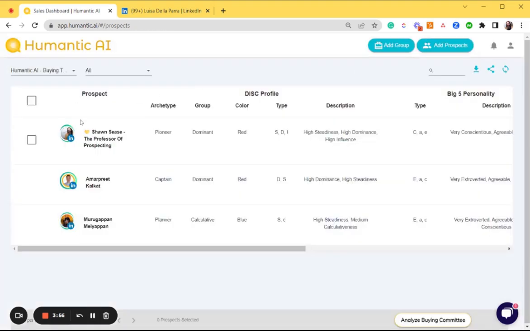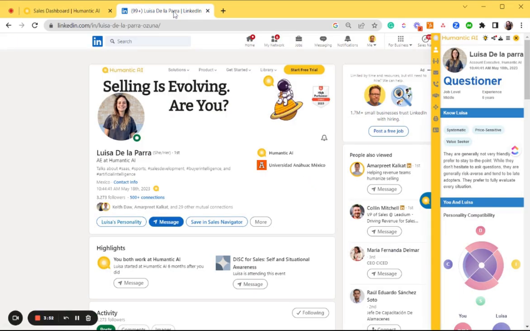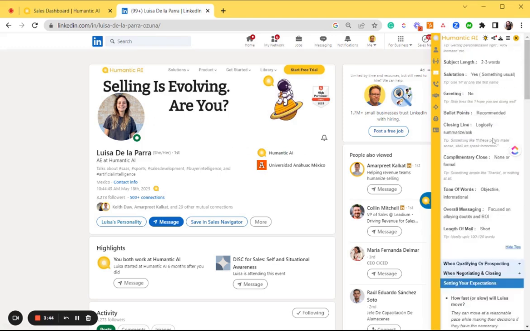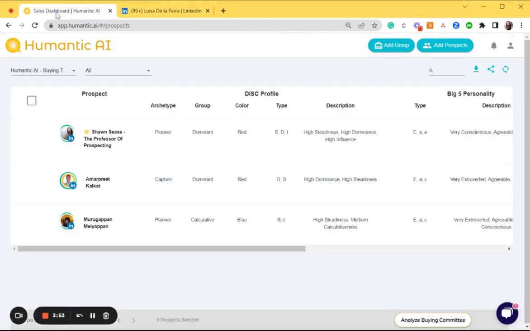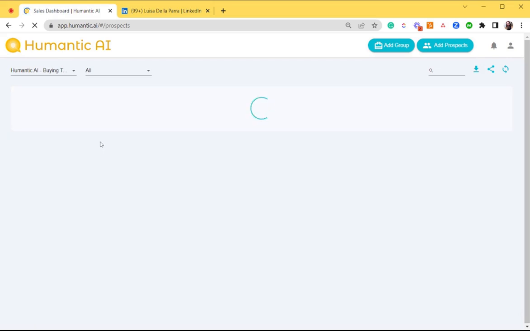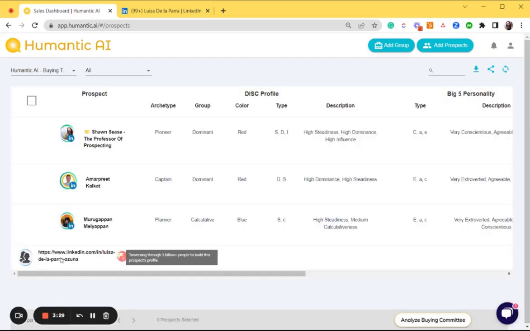Another easy way to add members to a buying committee is to simply use the Humantic AI extension. Browse to anybody on LinkedIn or LinkedIn Sales Navigator, bring up their insights, scroll down to the bottom of the Humantic AI Chrome extension, select which buying committee you want to add this person to, click on add, we'll scroll back to the dashboard, refresh, and we'll see that Luis is currently being added.